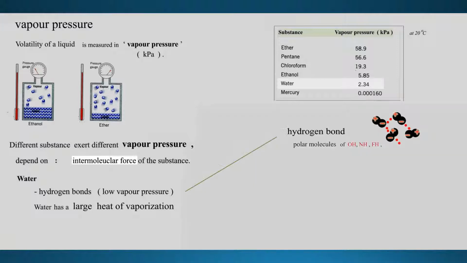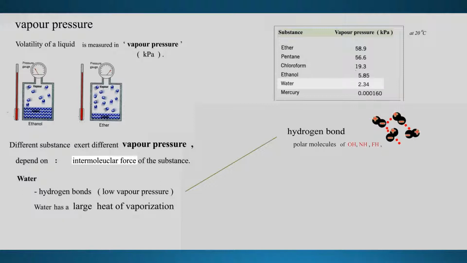What does that mean? Between water and water, H2O, they are polar. Between this polar molecule and another polar molecule is an intermolecular force. This intermolecular force is a hydrogen bond, which is very, very strong. They are not easy to break, and they don't want to become gas that easily. You want it to become gas? Yes, at 200 degrees, 150 degrees, you can. Lower than that, these bonds are too strong.